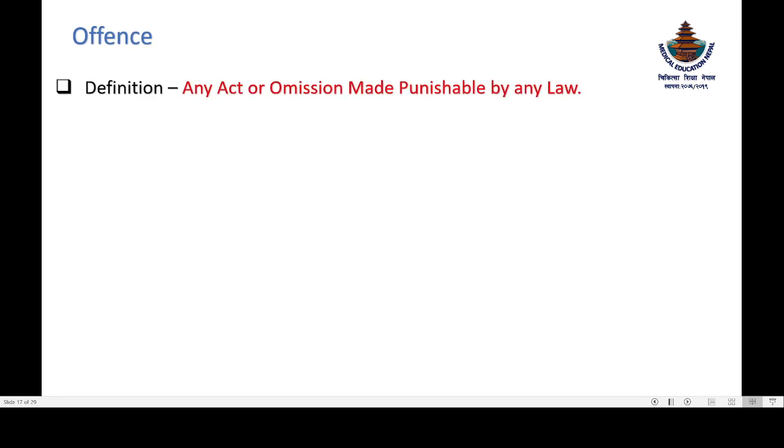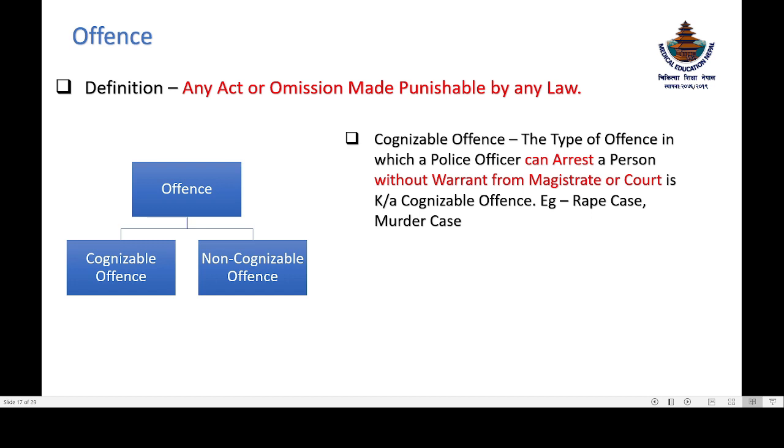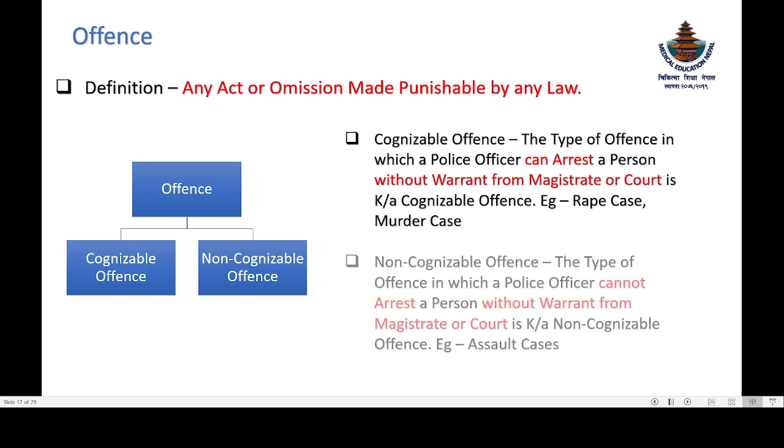Now, what is offense? Any act or omission that is made punishable by any law is known as offense. Offense is of two types: cognizable and non-cognizable offenses. Cognizable offense means the type of offense in which a police officer can arrest a person without a warrant from the court or magistrate. For example, in rape cases, murder cases. And the non-cognizable offense is just the opposite, the police officer cannot arrest without a warrant. Examples are assault cases.